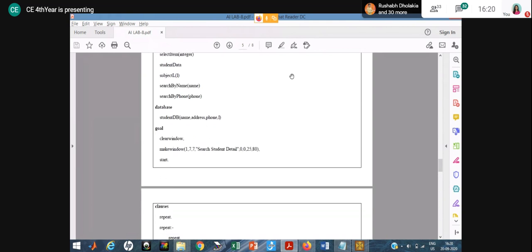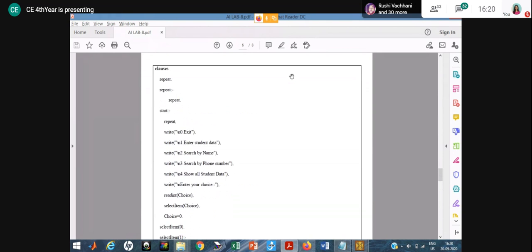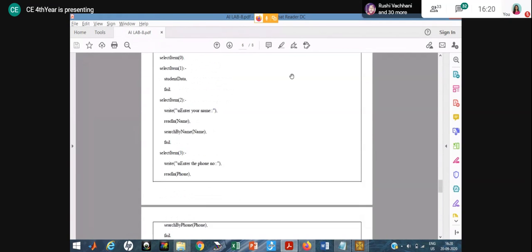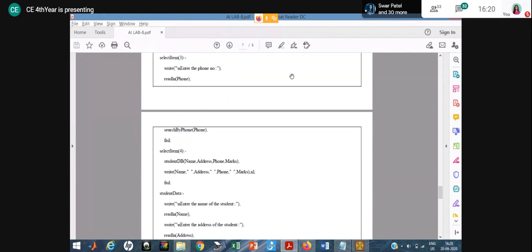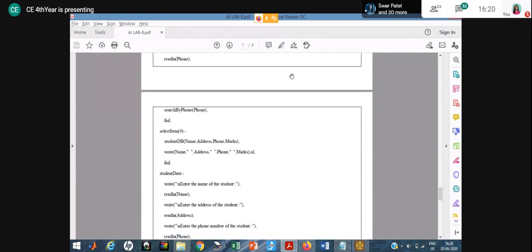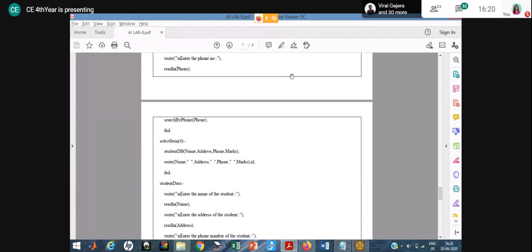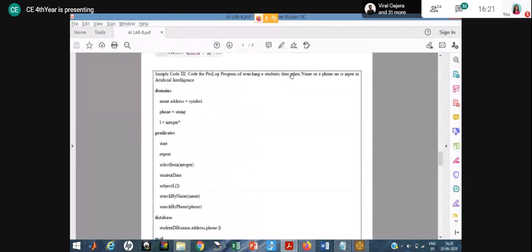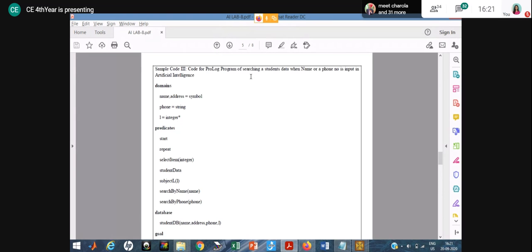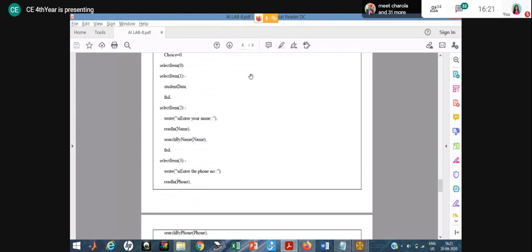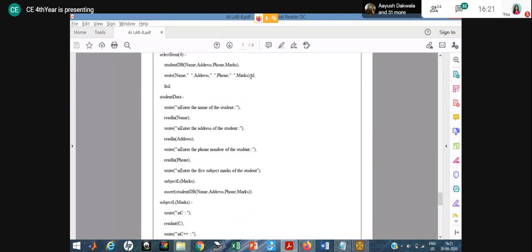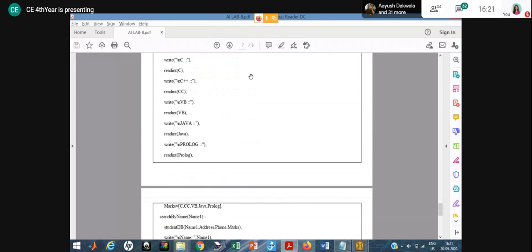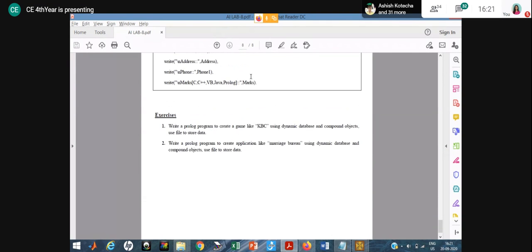Here first the database is created. Then all the menu-driven parts, I think no one will have a doubt in this case, because in switch case you are all doing this menu-driven. So the menu-driven program is given. In this, when the user enters a name or a phone number, based on that you search the student data. All of you have to go through it and implement it so you can understand.